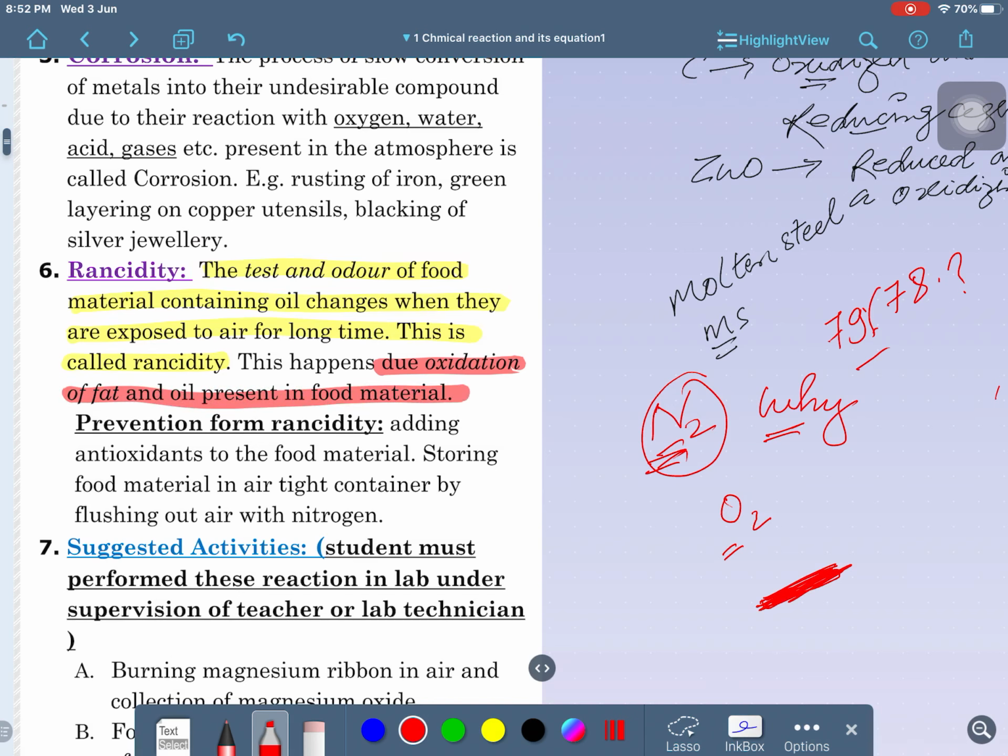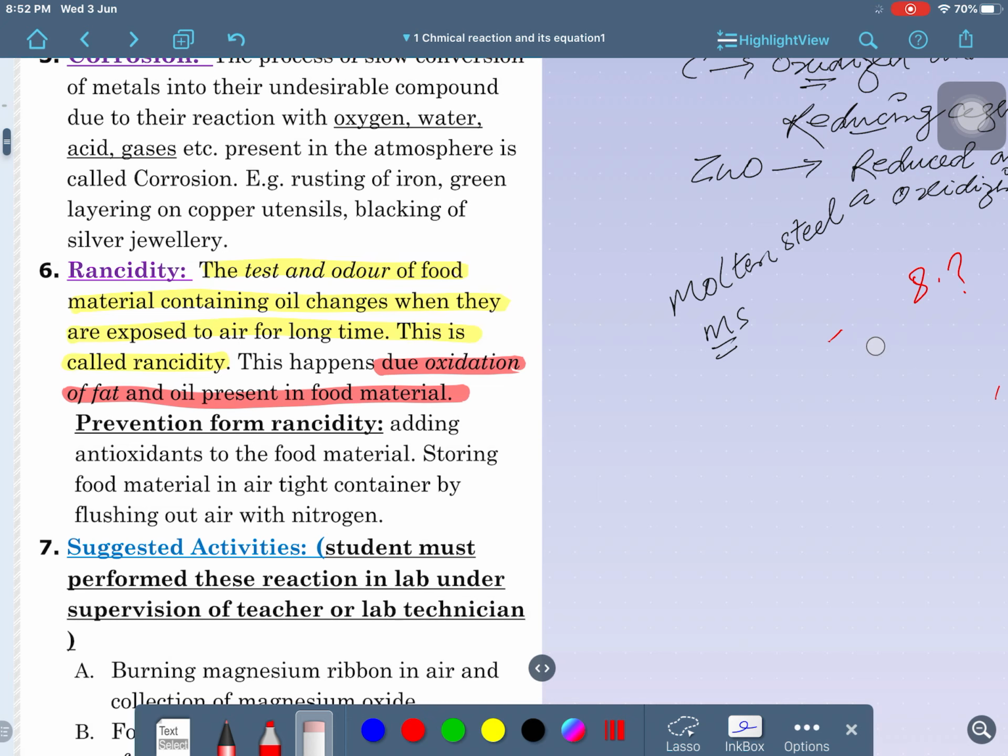Also, one more definition you can easily give here: a foul smell, a bad smell starts coming from the food when it is left open in the atmosphere for a long time. This is called rancidity. Is that clear, guys? So, along with this your chapter is now finished.